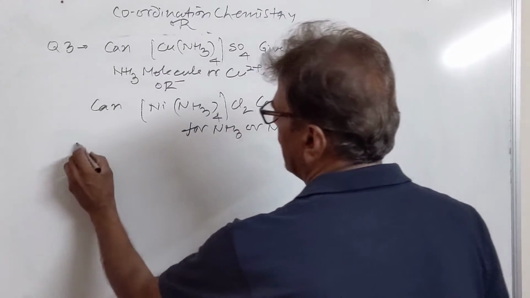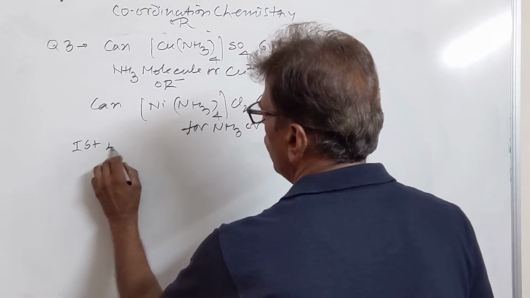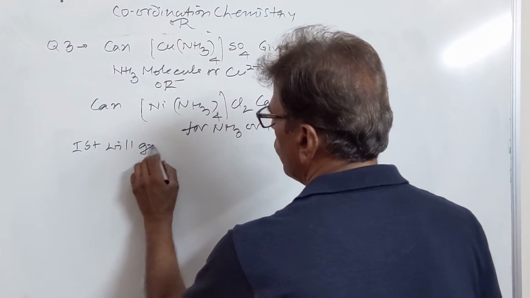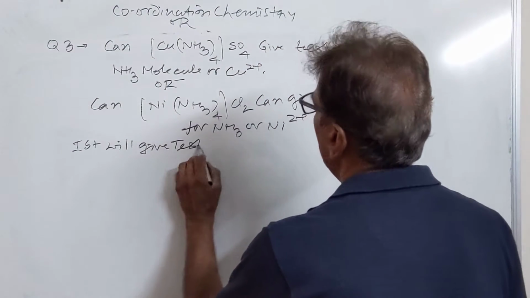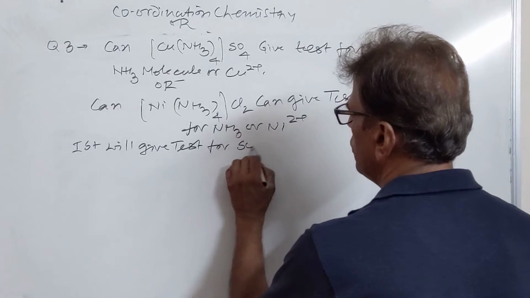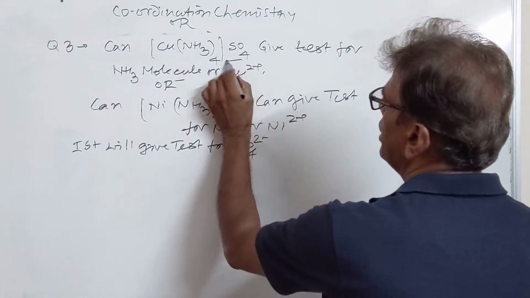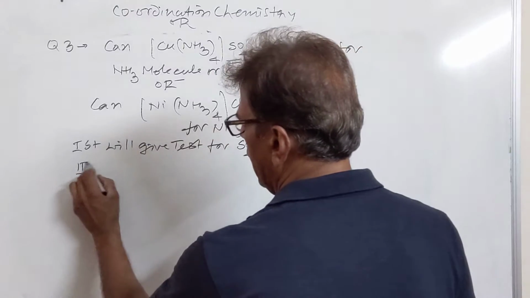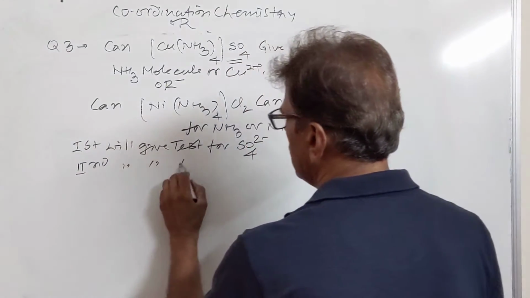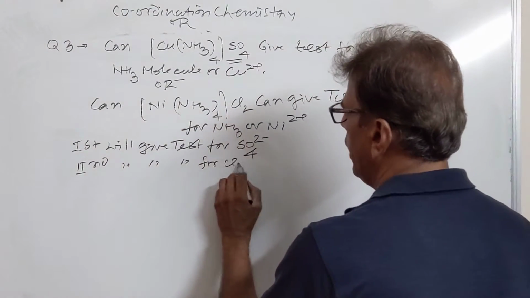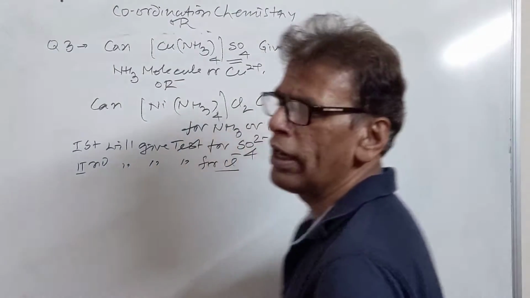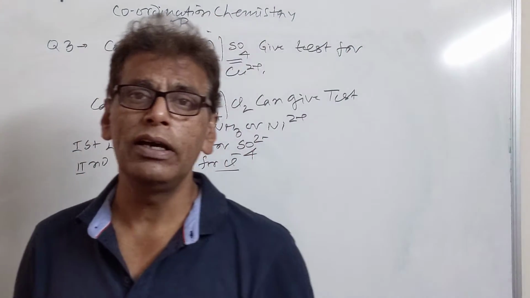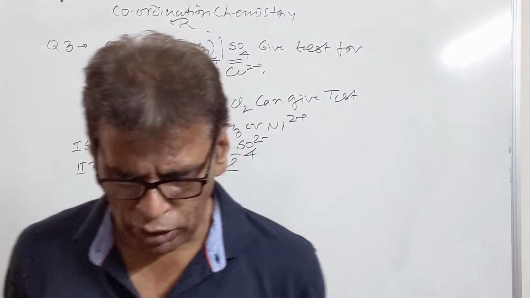So the first complex will give test for sulfate ions only, the ions which are present outside the coordination sphere, and the second will give test for chloride ions, not for ammonia or nickel ions, since they are strongly bonded by coordinate bonds.